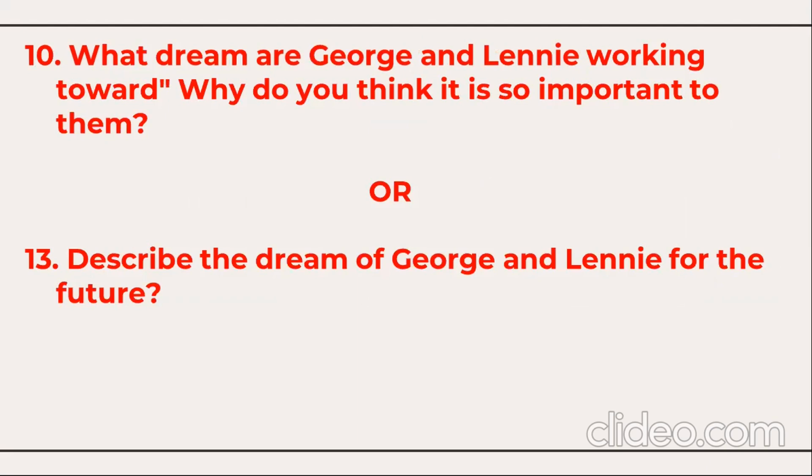Now we have one question. There are two questions, number 10 and 13, which have the same answer. What dream are George and Lennie working together toward? Why do you think it's so important? Or describe the dream of George and Lennie for the future. Both the questions have the same answer.